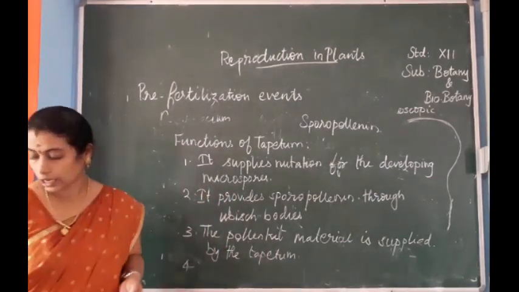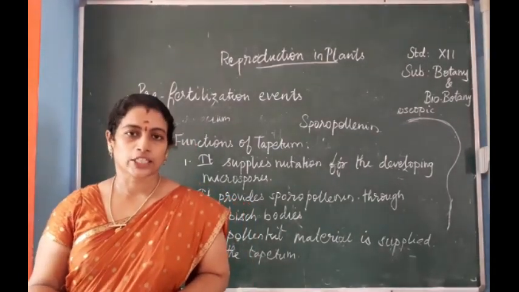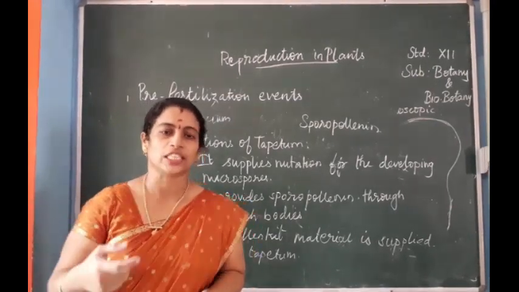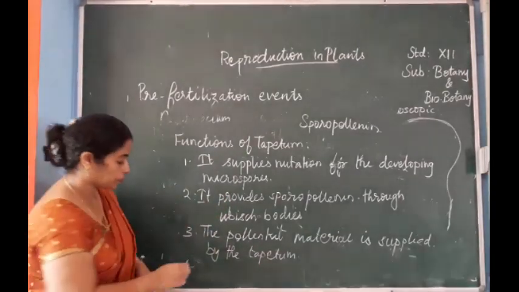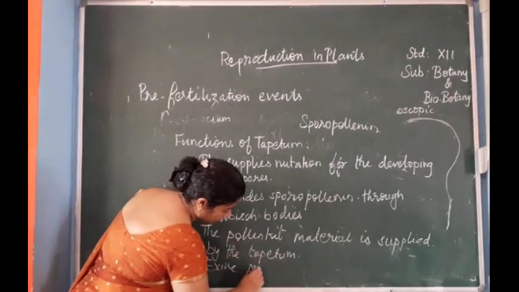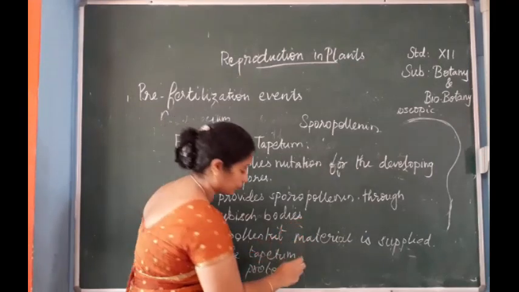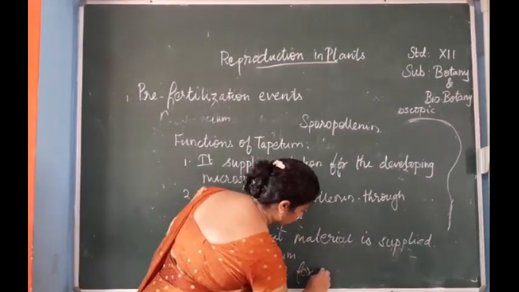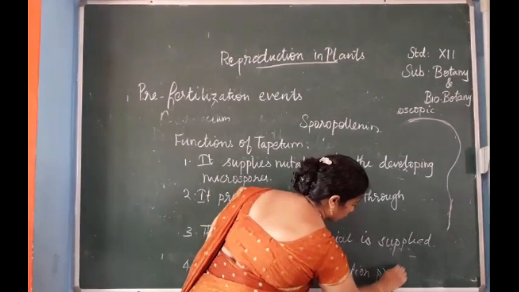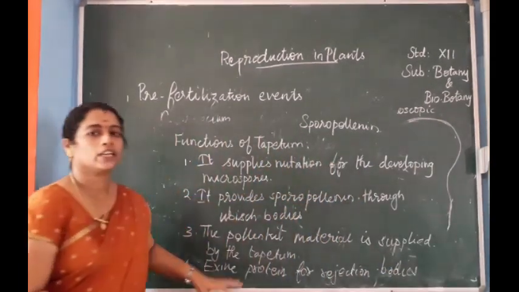And finally, the last one, the exine proteins, which are responsible for the rejection reaction, are formed from the tapetum. The exine protein for the rejection reaction is also provided by the tapetum.